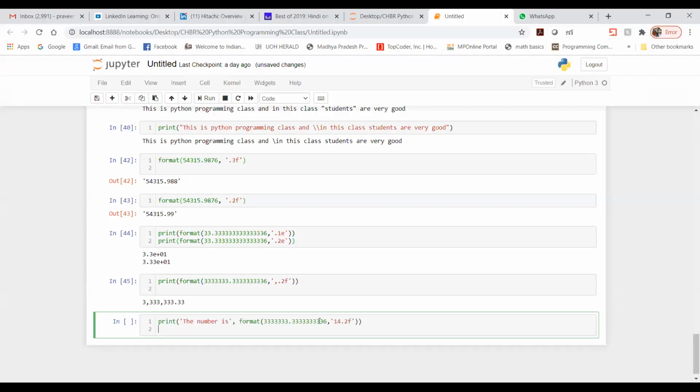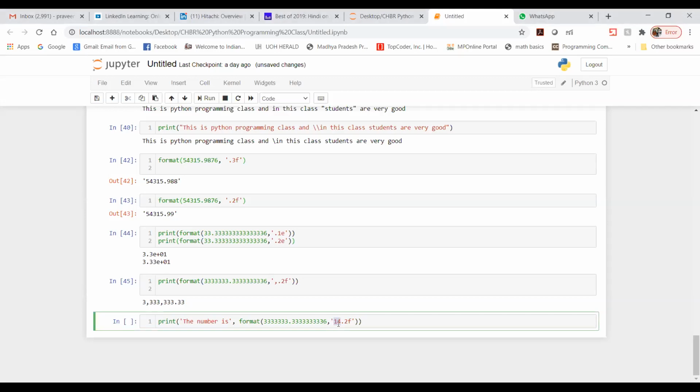As you can see, I have mentioned here that after the number there will be a huge space. Why? Because before 0.25, I have mentioned 14. That is what we call the field width.